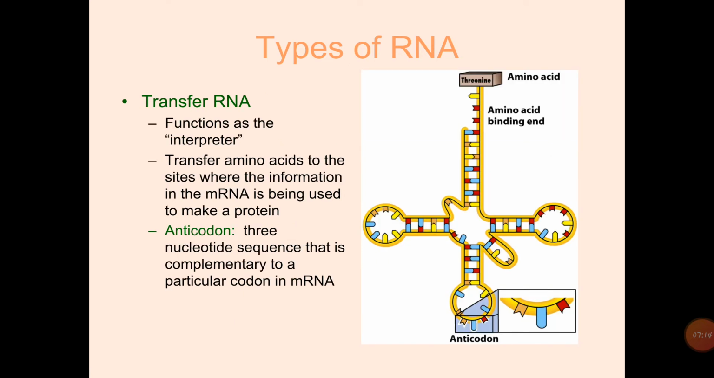The next type of RNA is transfer RNA, which functions as an interpreter, transferring amino acids to the site where the information in the mRNA is being used to make protein. So transfer RNA transfers amino acids at the site of protein synthesis. The tRNA has an anticodon, a three-nucleotide sequence that is complementary to a particular codon in mRNA. The anticodon is present at a loop.